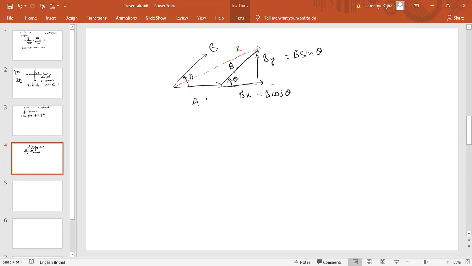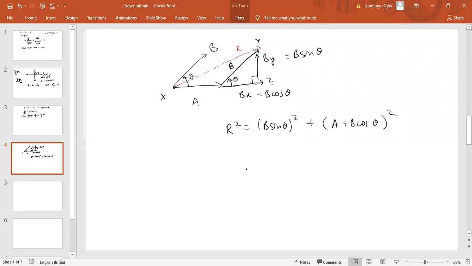Now I think we can easily find. Now if you see here, this becomes a right angle triangle. This XYZ becomes a right angle triangle. So if it is a right angle triangle, can we say that XY square, which is resultant square, must be equal to perpendicular, means this, B sin theta whole square plus A plus B cos theta whole square. So in this way we can find the resultant value.